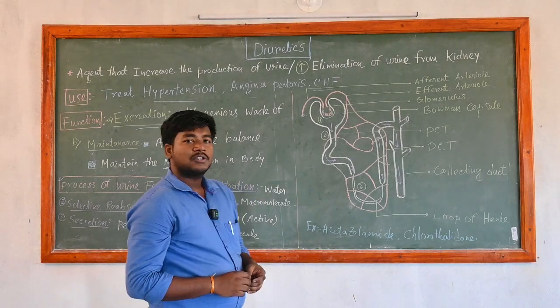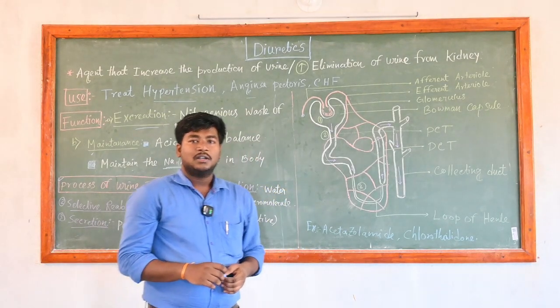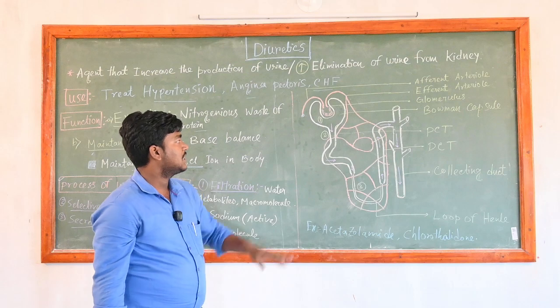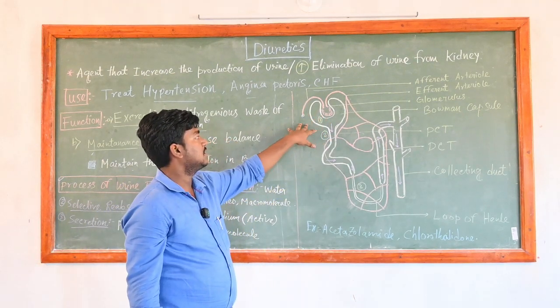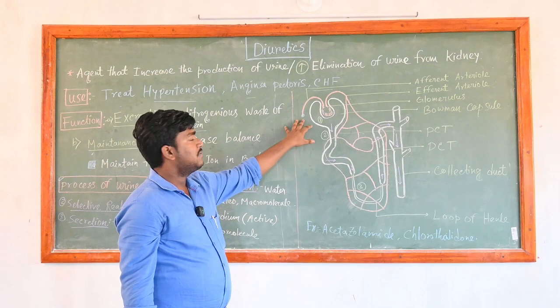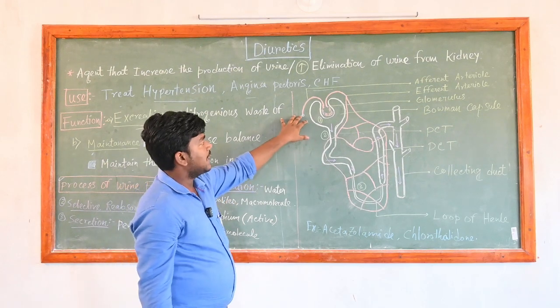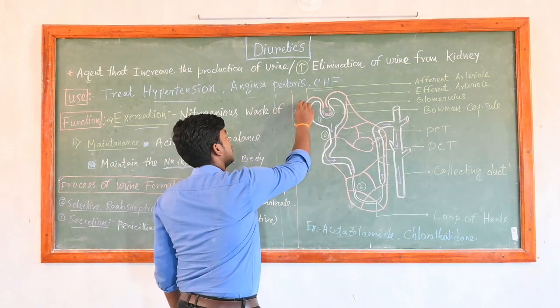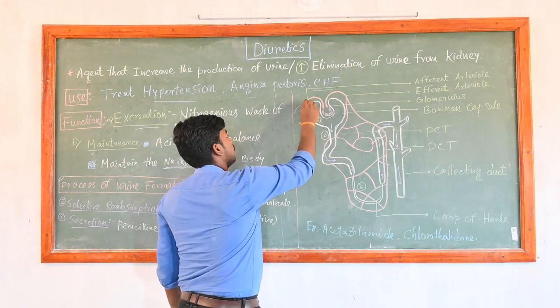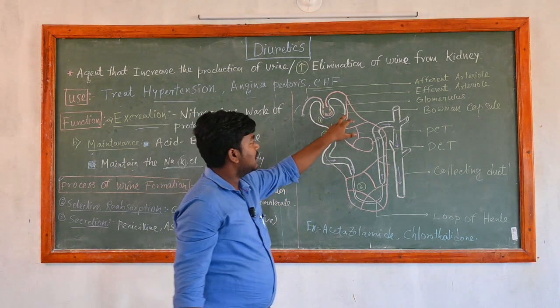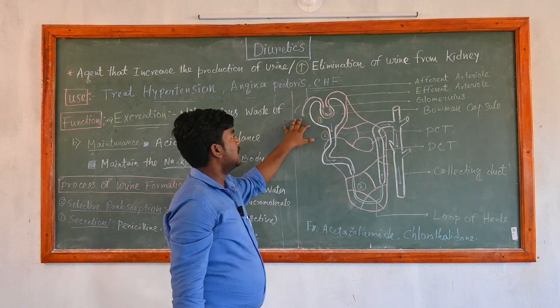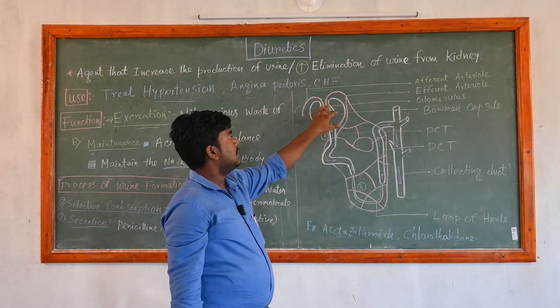The first process of urine formation is filtration. Filtration is done in the Bowman capsule, or we can say glomerular filtration. Here the unfiltered blood comes through the afferent arteriole, and the diameters of the afferent and efferent arterioles are different, mainly half of each other.